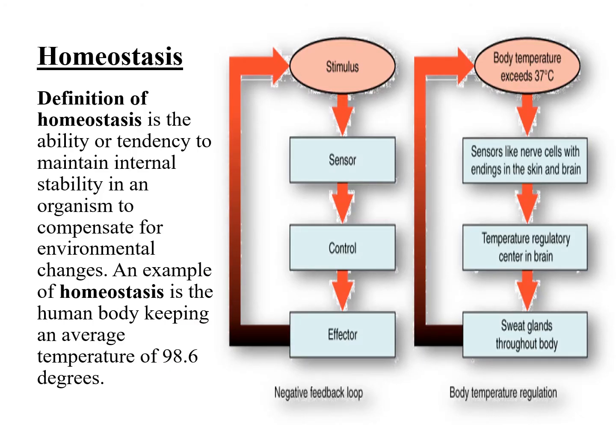Number 1 is homeostasis. Definition of homeostasis: the ability or tendency to maintain internal stability in an organism to compensate for the environmental changes. An example of homeostasis is the human body keeping an average temperature of 98.6 degrees.